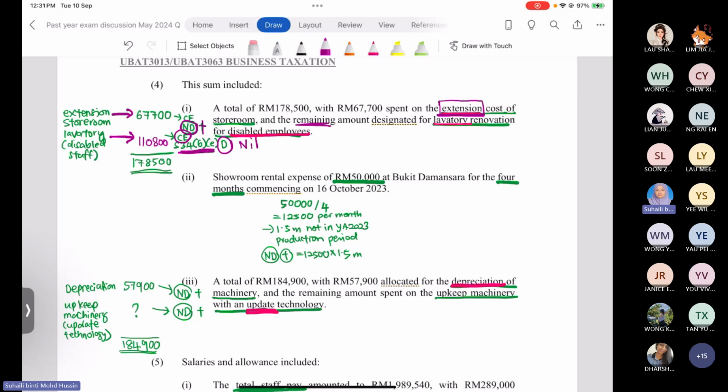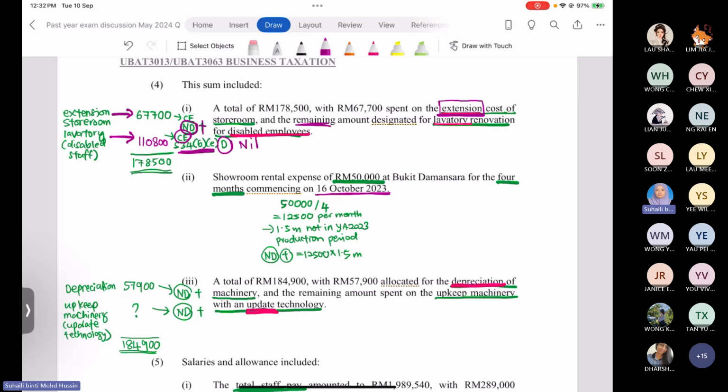If you look back at what I explained in the tutorial class, you understand that the company made the rental payment for 4 months, but started paying in the middle of the month. So the amount the company paid will exceed the year of assessment 2023. The company also made a payment for the rental in the year of assessment 2024.